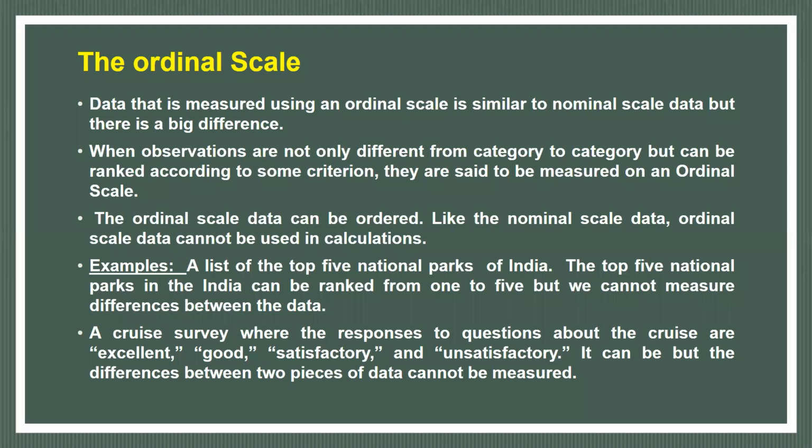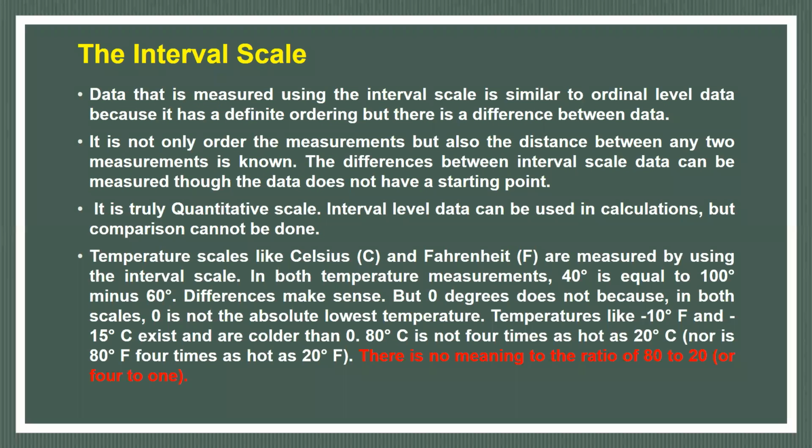It can be ordered, but the difference between data cannot be measured, and this makes the difference. Then there is the interval scale. Data measured using the interval scale is similar to ordinal level data, but it has a different ordering.